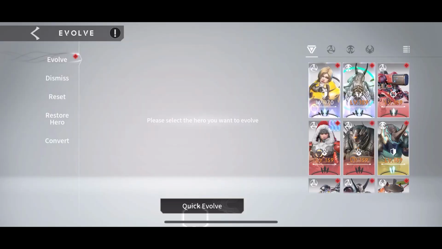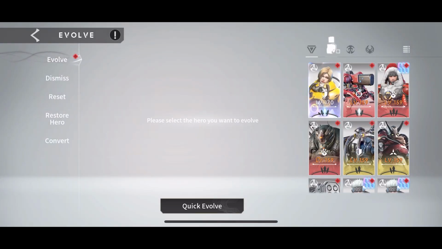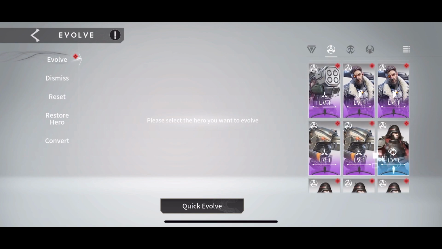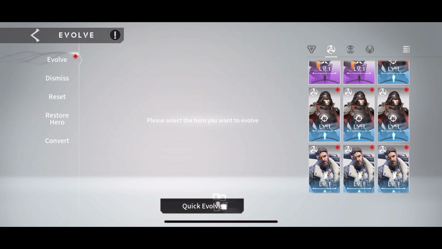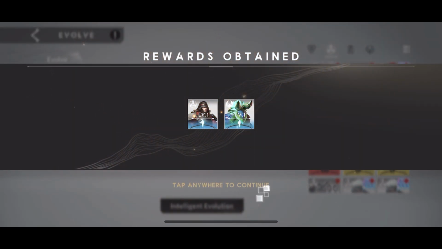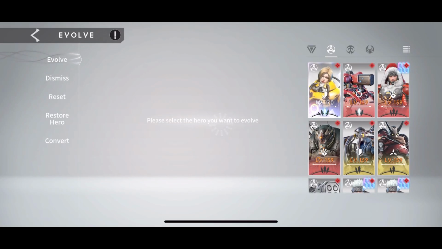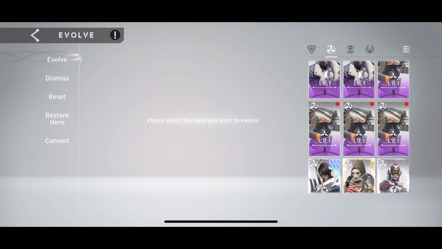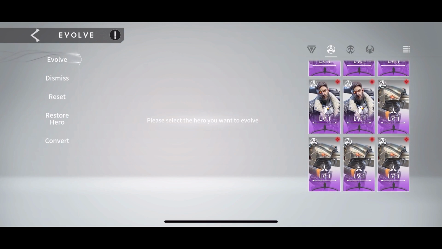So let's just go into our Terran tab, because that's basically where we're going to be living. And we're going to see what we can upgrade here. So as you can see, actually, let me quick evolve some things here. And intelligent evolve some things again. There we go. Alrighty, that's a little bit better. So we have some stuff we can do down here.